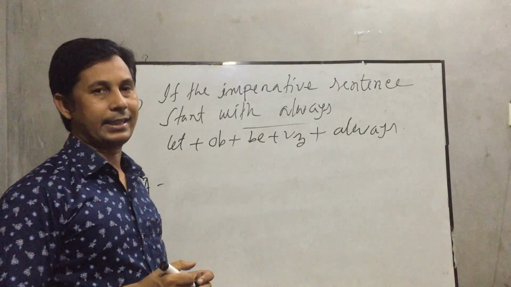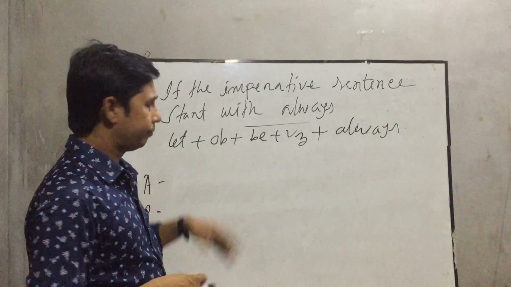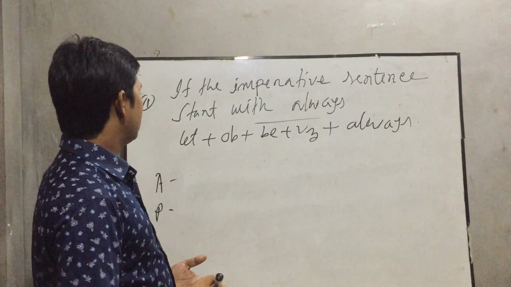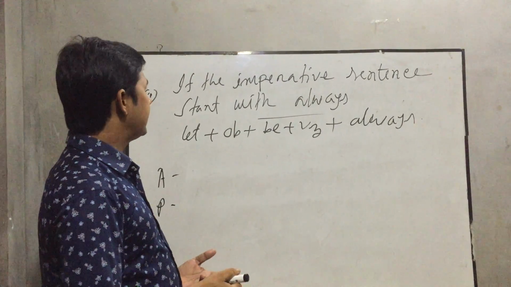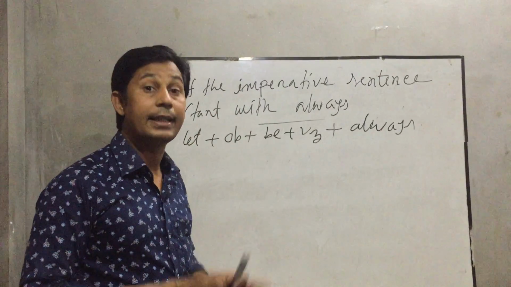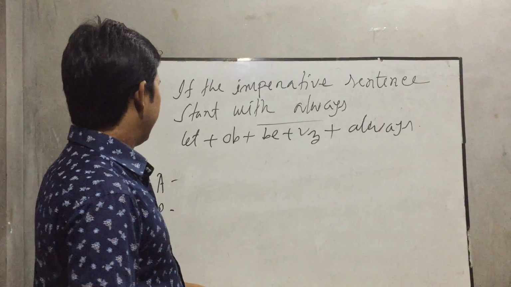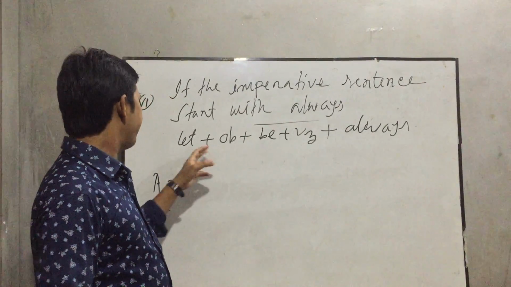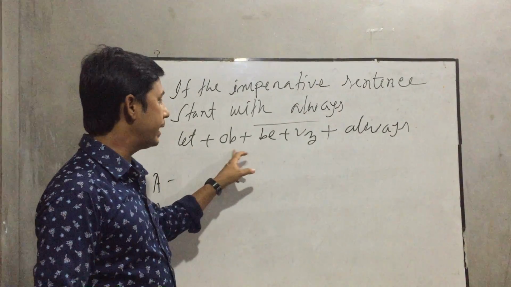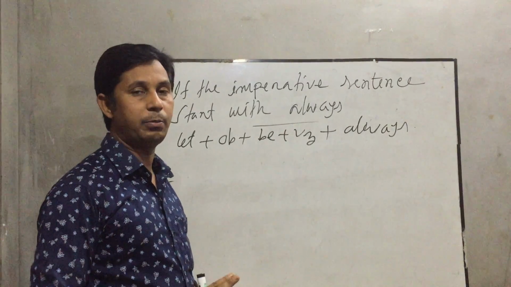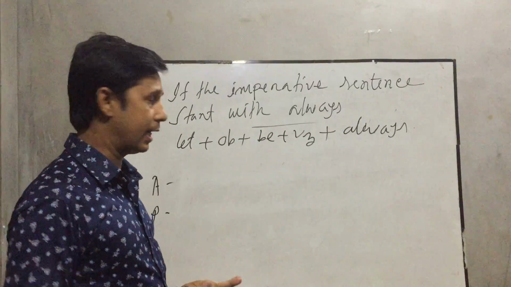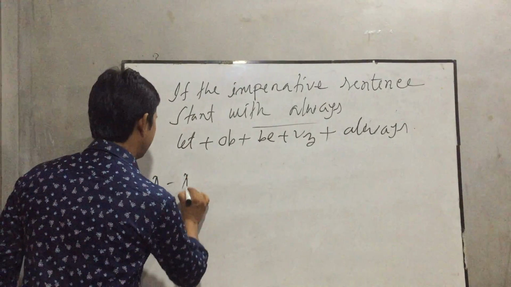It will be structure, okay? But once again I want to say that when we see the imperative sentence start with always in the active voice, when we change into passive voice, the structure will be at first let, then object, then be, then past participle form of a verb, then always. Okay, my dear students?